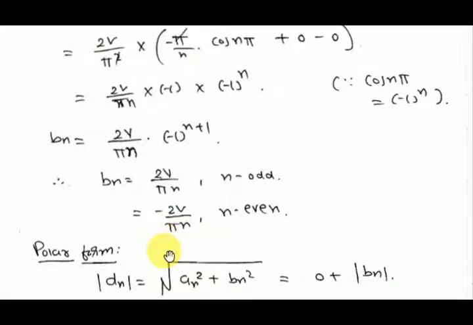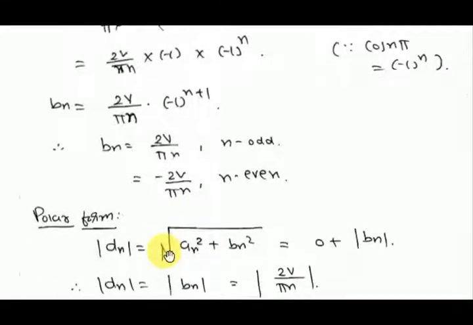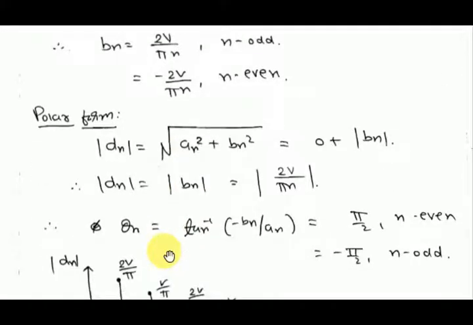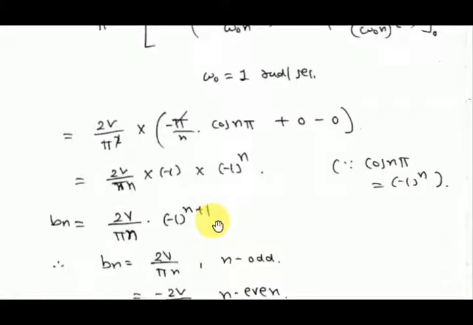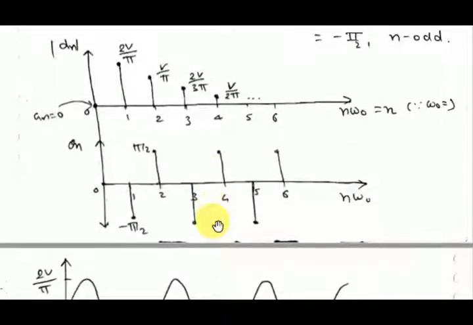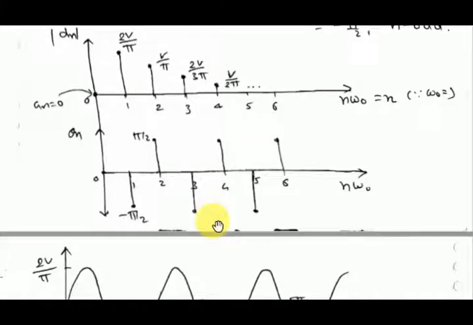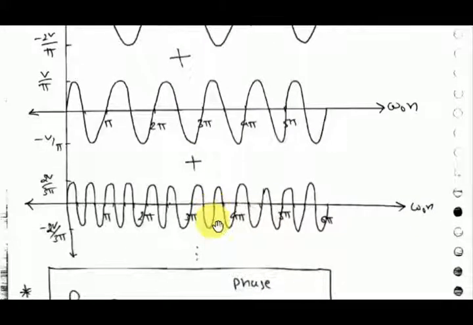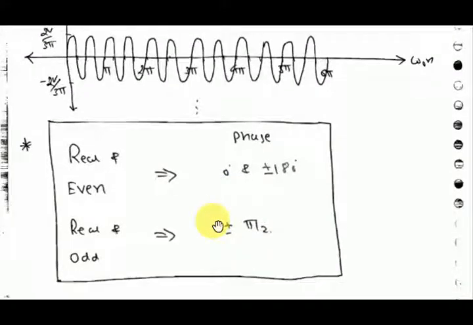Okay, for polar form, you can convert it into polar form using that formula I already told you. Then you can draw it, magnitude |dn| and theta.